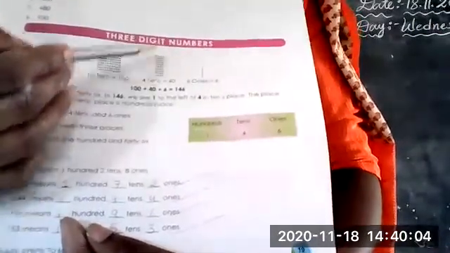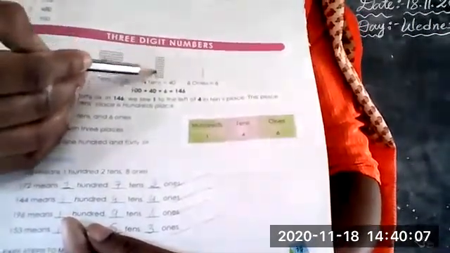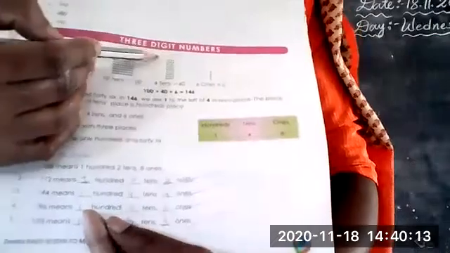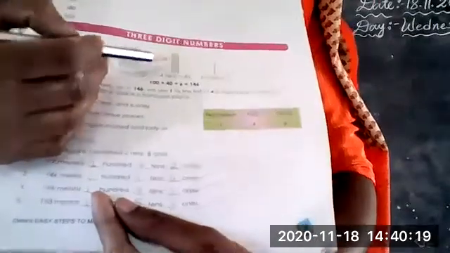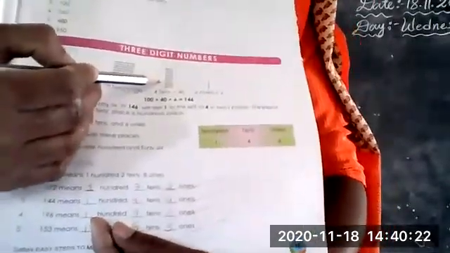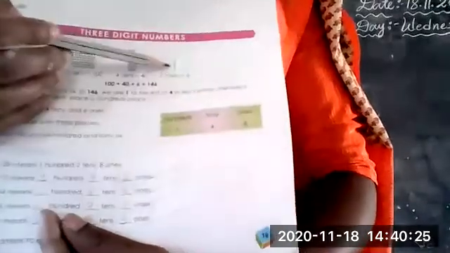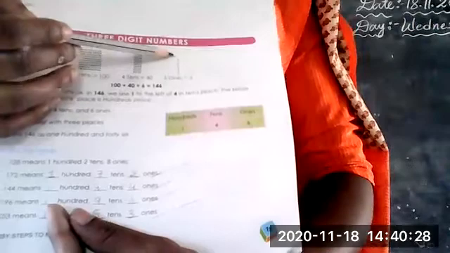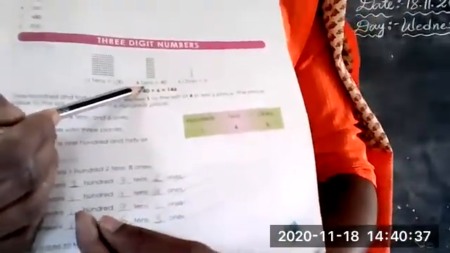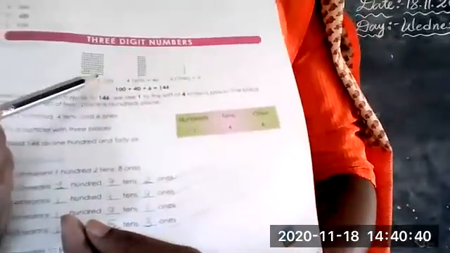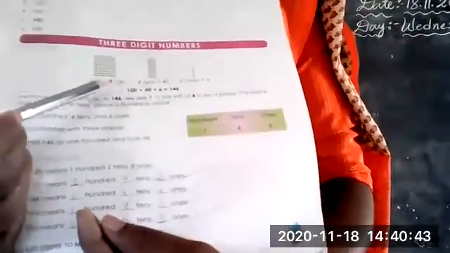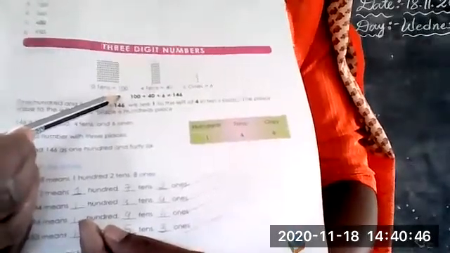Next, 4 tens. Here, 4 rows, 10 columns. 1, 2, 3, 4. See children, so it is called 40. And 6 dots are there. 1, 2, 3, 4, 5, 6. So 6 is the ones place. 4 is the tens place, meaning 40. 10 tens is equal to 100. So this is called the hundreds place.